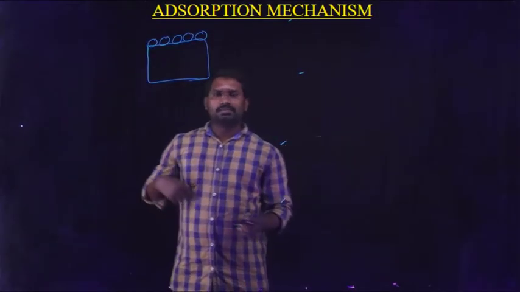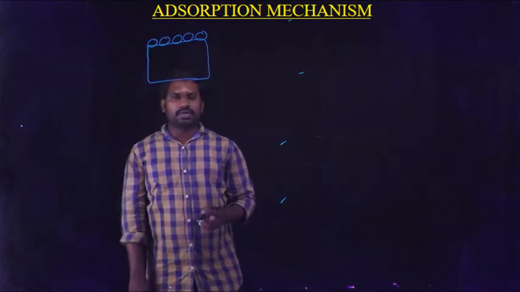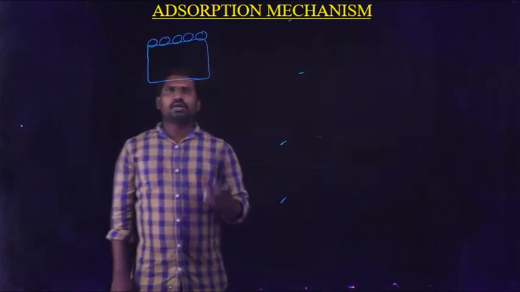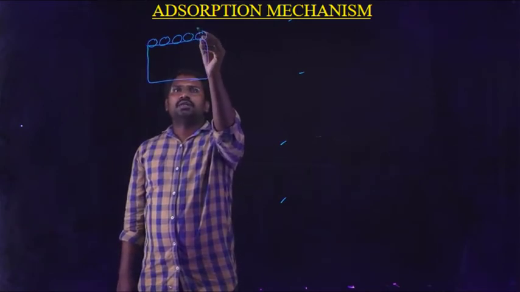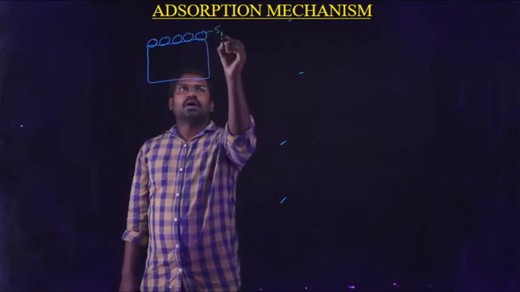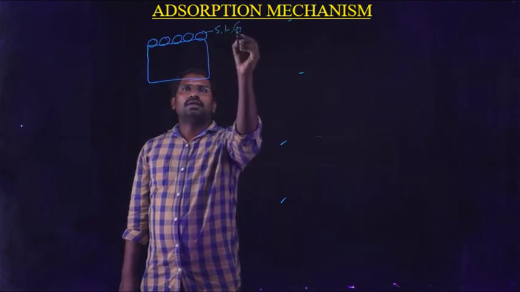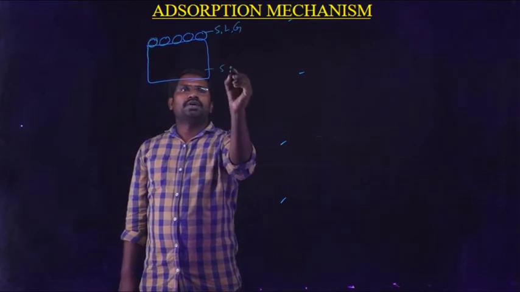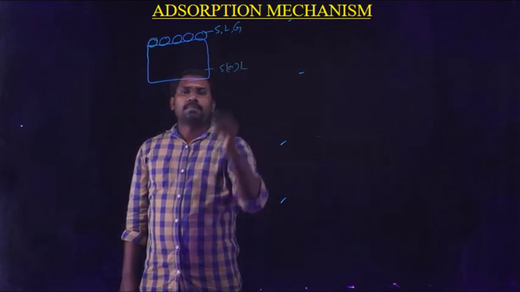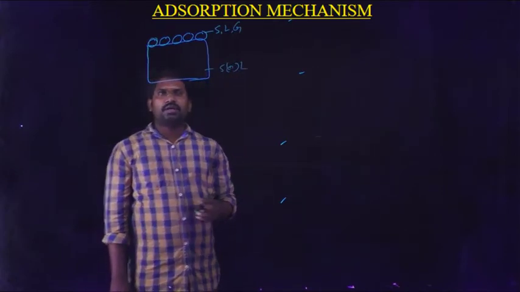Okay, students, these are the main contents in this video. First, the adsorption mechanism. Students, I already told you about that. If the molecules of any substance, either a solid, a liquid or a gas, are deposited on the surface of a solid or liquid, then what is the phenomenon here?